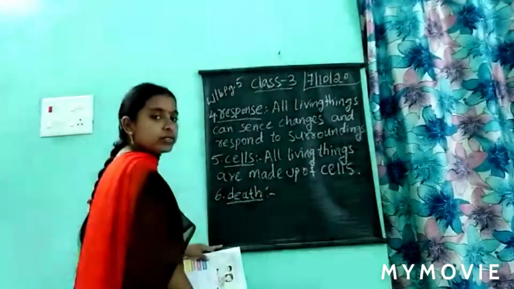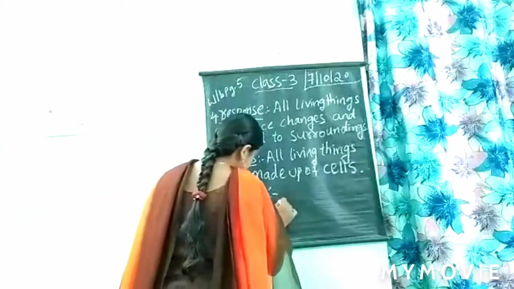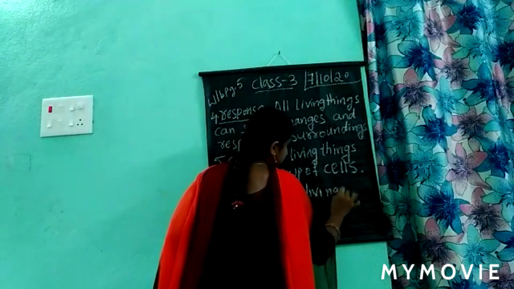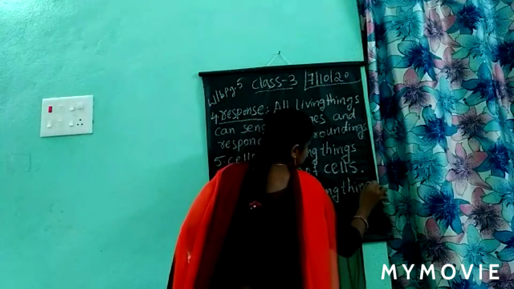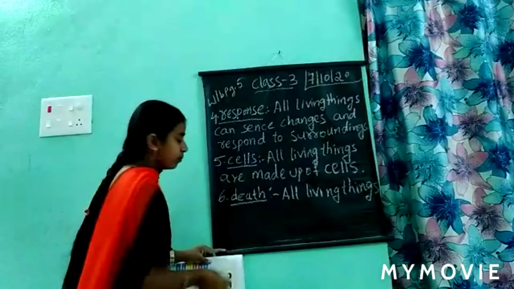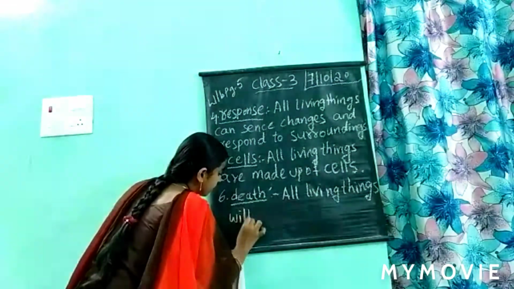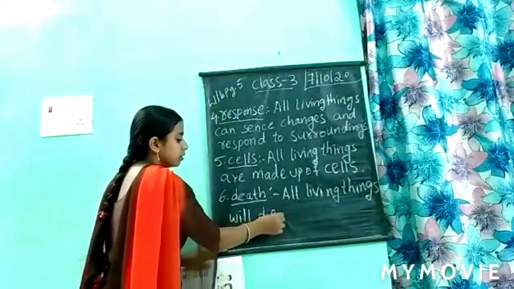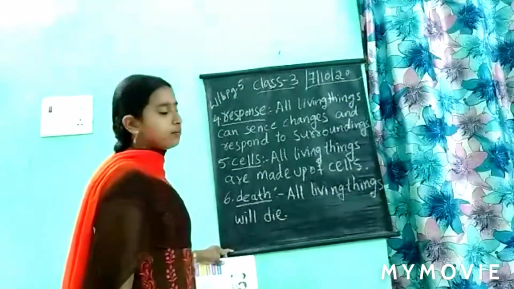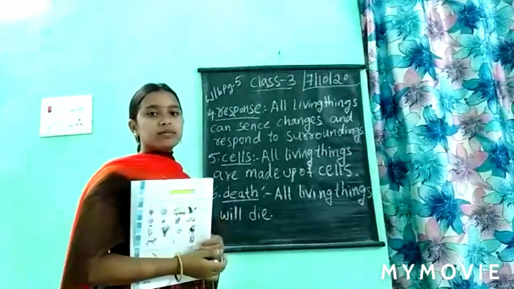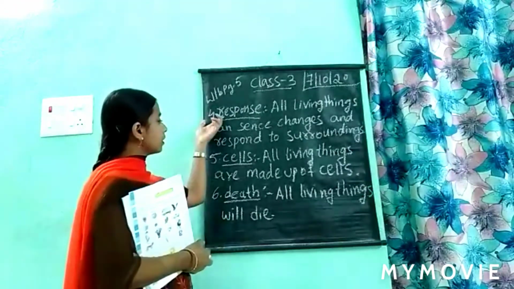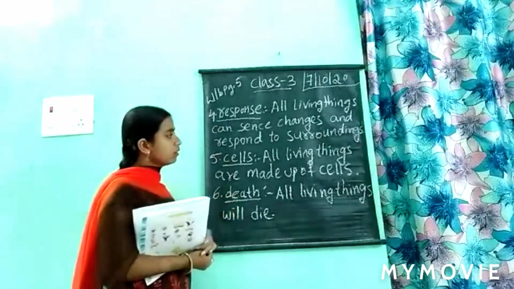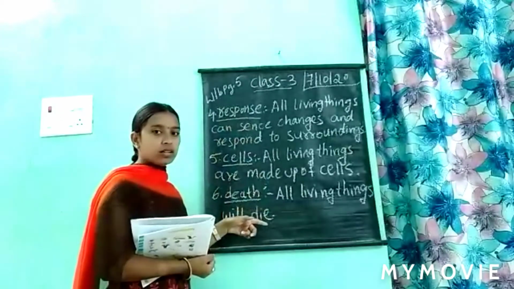So what's the definition? What we have to write here is: all living things will die. This small definition is enough. All the living things will die after a certain period of time. Okay. So, response, cells, death. Completed. We have to complete this in our workbook.